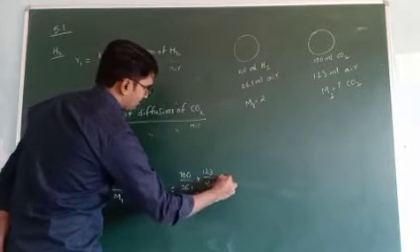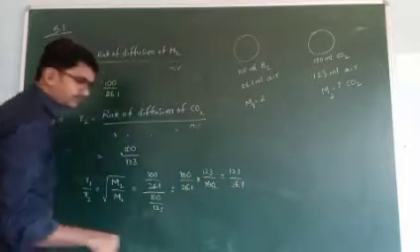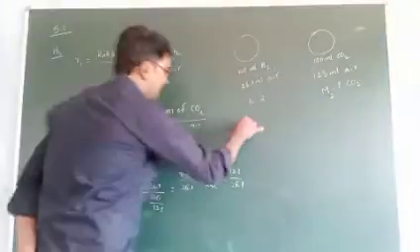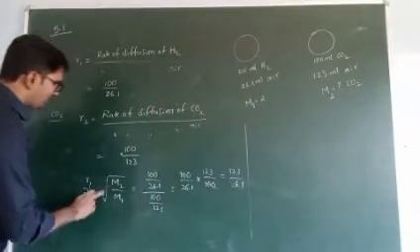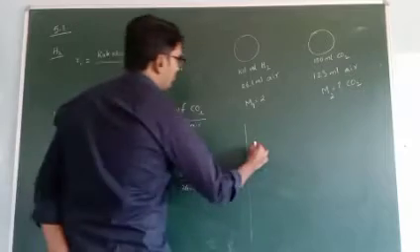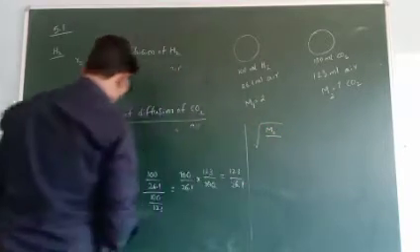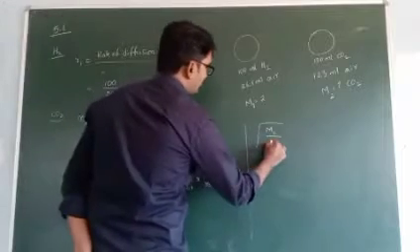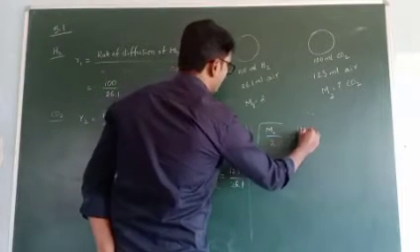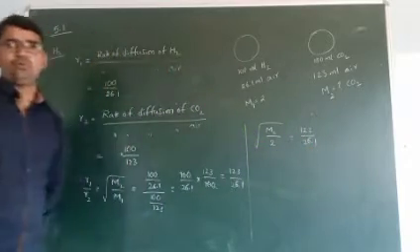The 100 cancels, so 123 by 26.1. But it is very clear in this one: root of M2 by M1. M2 is the unknown value, and M1 is 2 grams. So root of M2 by 2 is equal to 123 by 26.1.